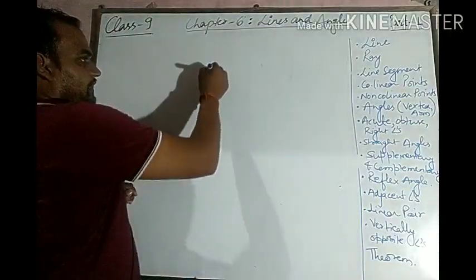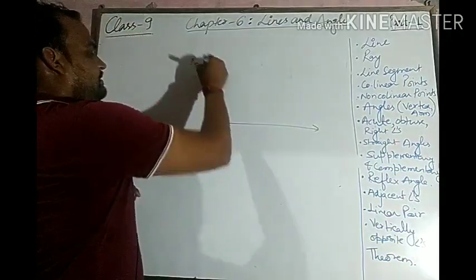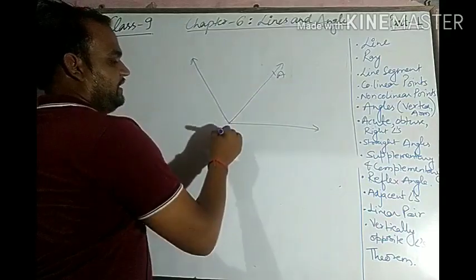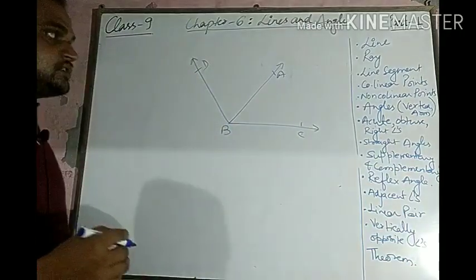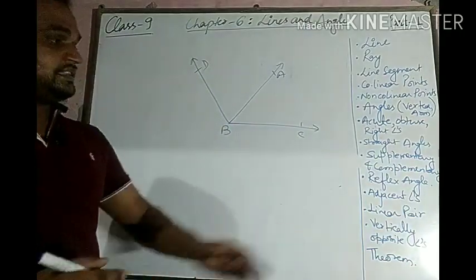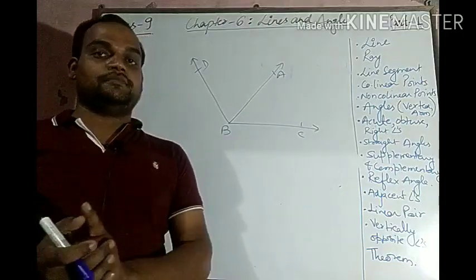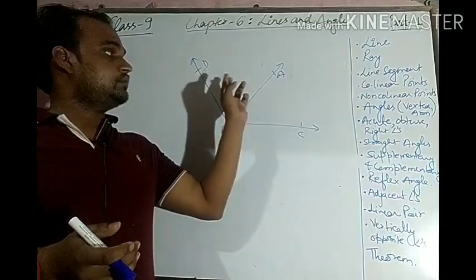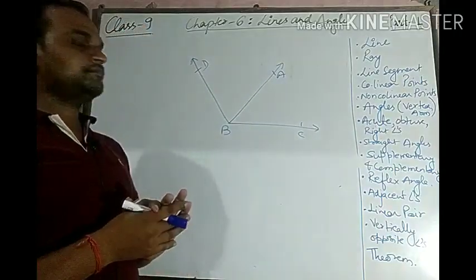So if there are two angles such that this is this angle and let us suppose that A, B, C and D, this is the point. So adjacent angles can be defined as: if there is one arm common to two angles, then the two angles are said to be adjacent angles.